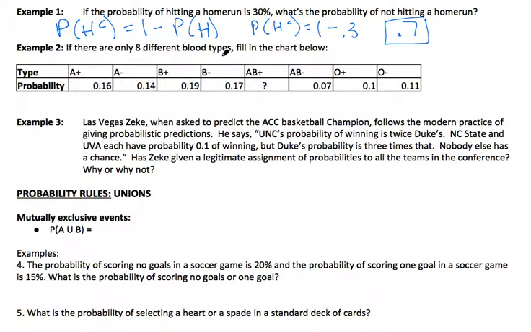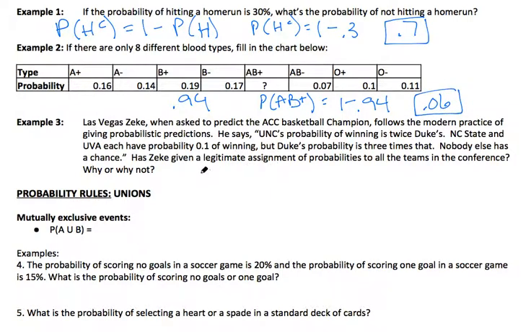Okay, in this next one, there are only 8 different blood types. Fill in the chart below. Well, from your notes, we know that the probability of all of these different events must add up to 1. So when all of these are added together, we get that those probabilities are 0.94. So the probability of being AB positive is equal to 1 minus 0.94, because the 0.94 also represents that it's not AB positive. So the probability is equal to 0.06.